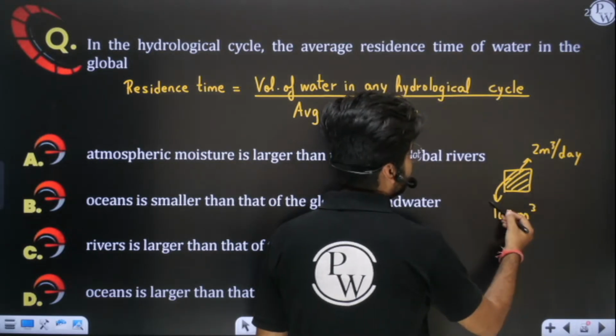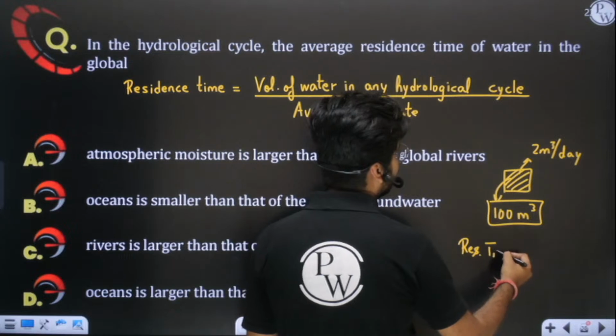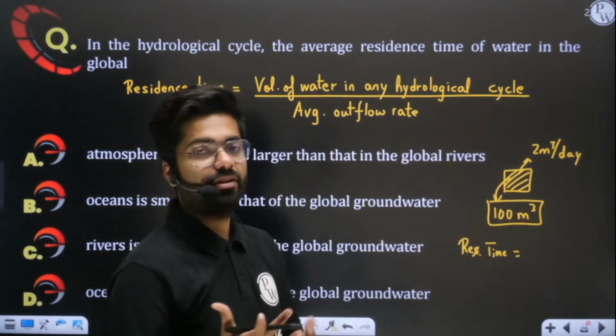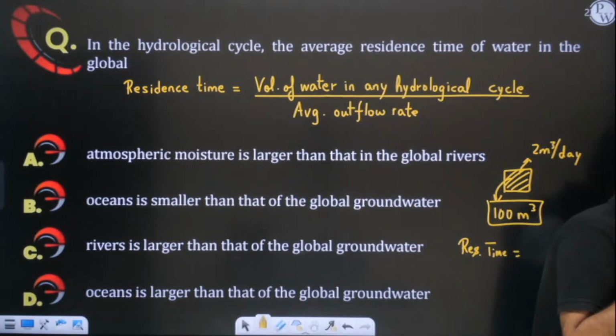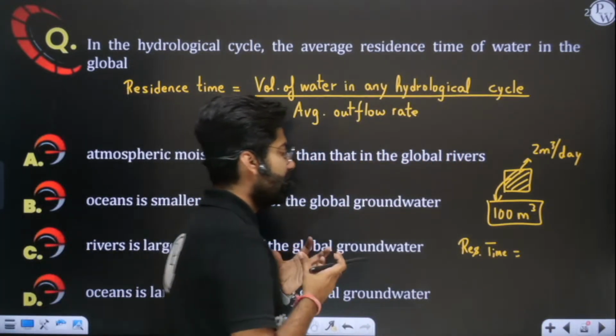So in total we have how much water? 100 meter cube. And 2 meter cube water is leaving the system every day. So how much is the residence time of this water? Can you evaluate? Yes or no? Everyone try to comment down and tell me what the exact residence time is here.